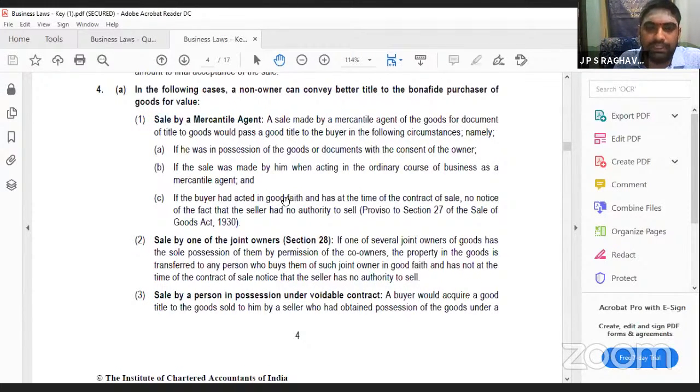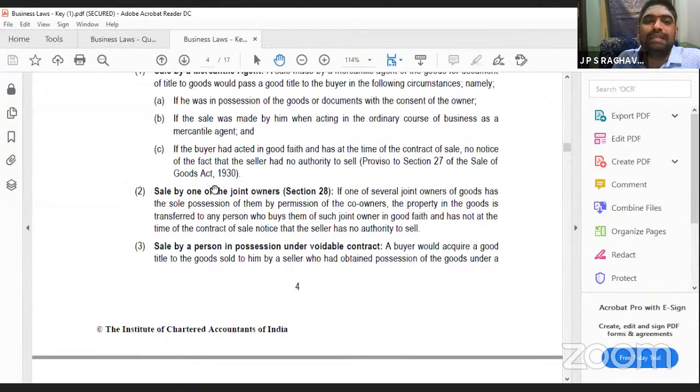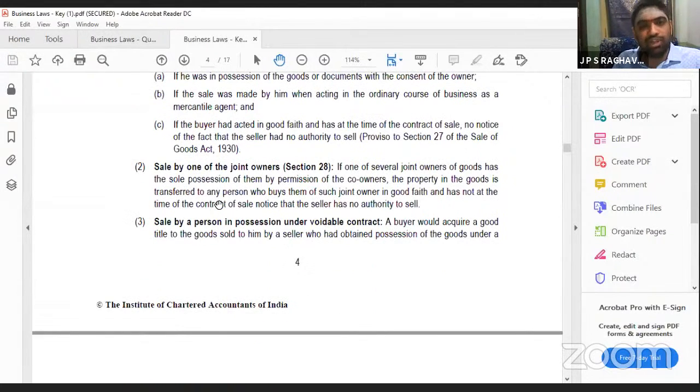This is a common point. He should take it in good faith. Good faith means innocently he should take it, meaning he doesn't have knowledge of the fault. Then sale by one of the joint owners. Joint owners means two or more owners are there. If one owner has the possession, control and documents, everything within his hands, and he has sold and the other person has taken it in good faith, then it is valid.